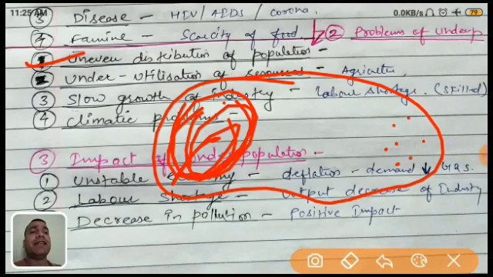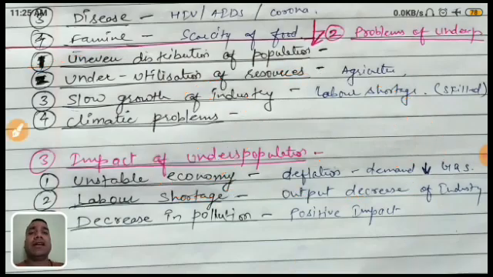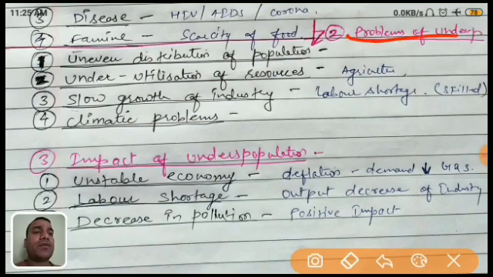Why? Because of maybe the resources, maybe the job facilities, and different reasons. Just like in our India, in the northeast region, like Sikkim and Mizoram, because it is a hilly region, the population is very low. So uneven distribution is also in our India. These are the problems of underpopulation that I am discussing.